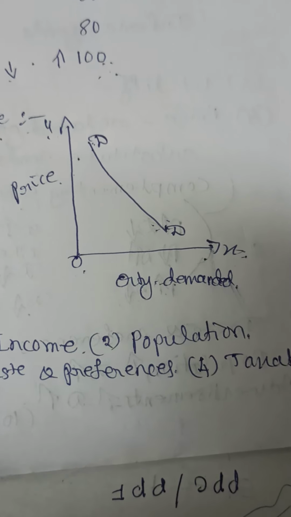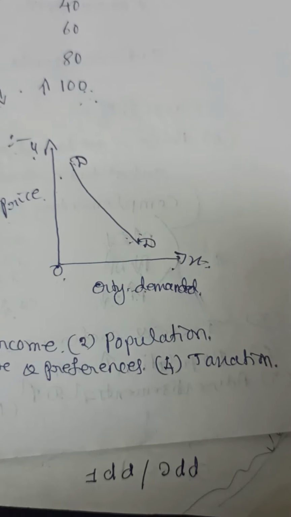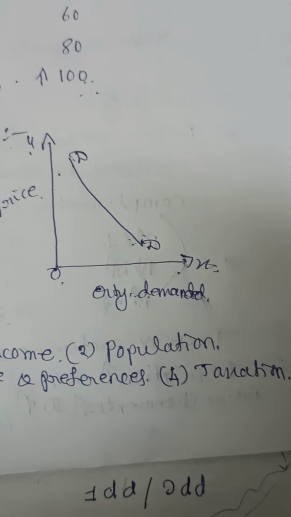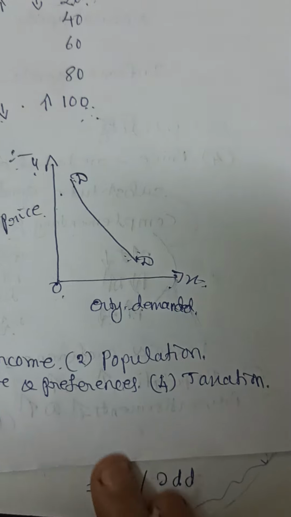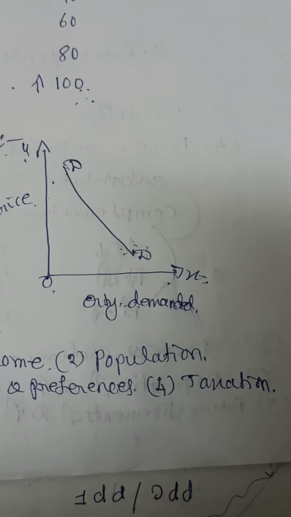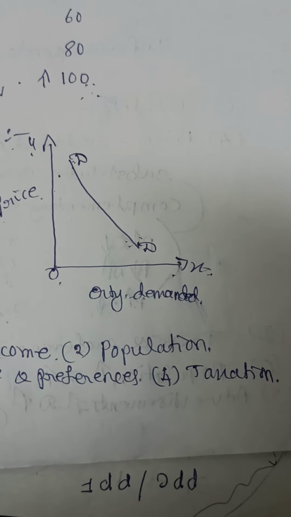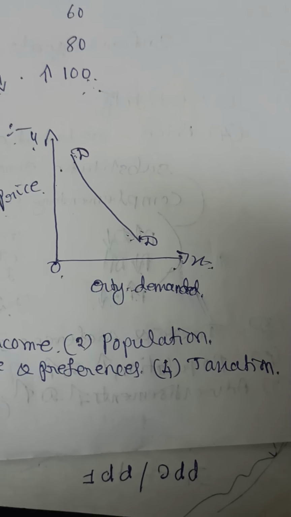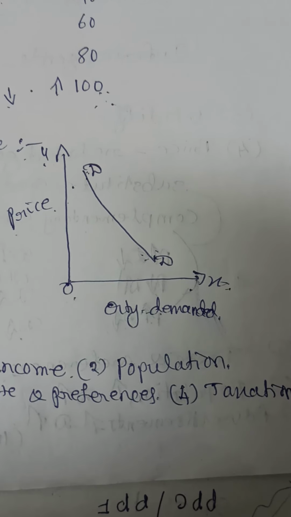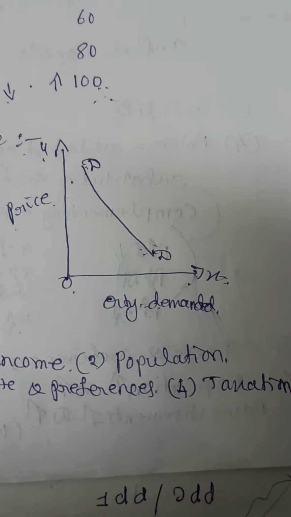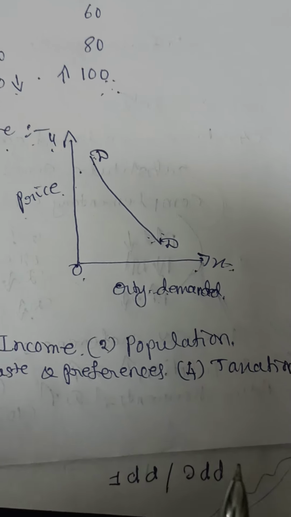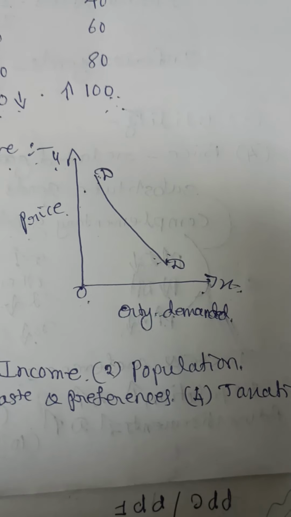What is my disposable income? The income which is left after payment of tax. So take for example, a person is earning 1 lakh and he has to pay 10,000 as tax. 90,000 will remain. He can spend only 90,000. The income which is left after payment of tax is called disposable income. If the tax rate is more, disposable income will be less and demand will be less. So it is assumed that there should not be a change in taxation.